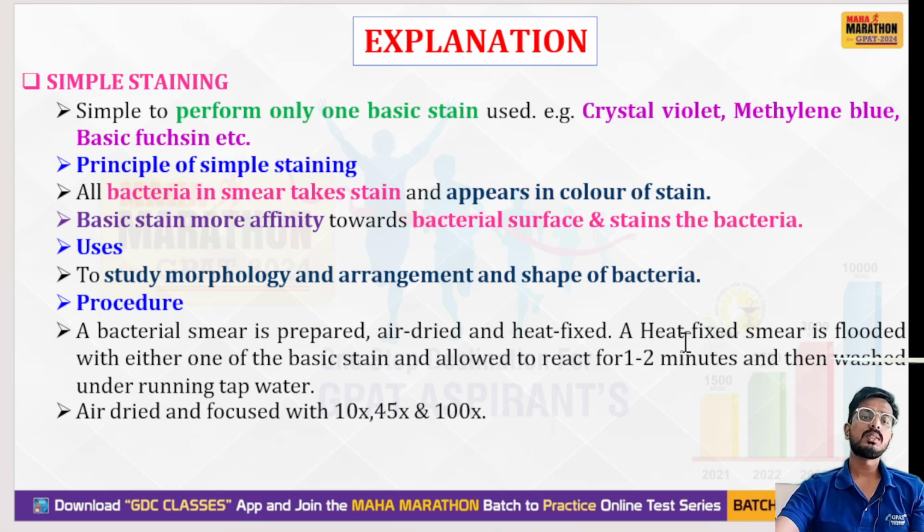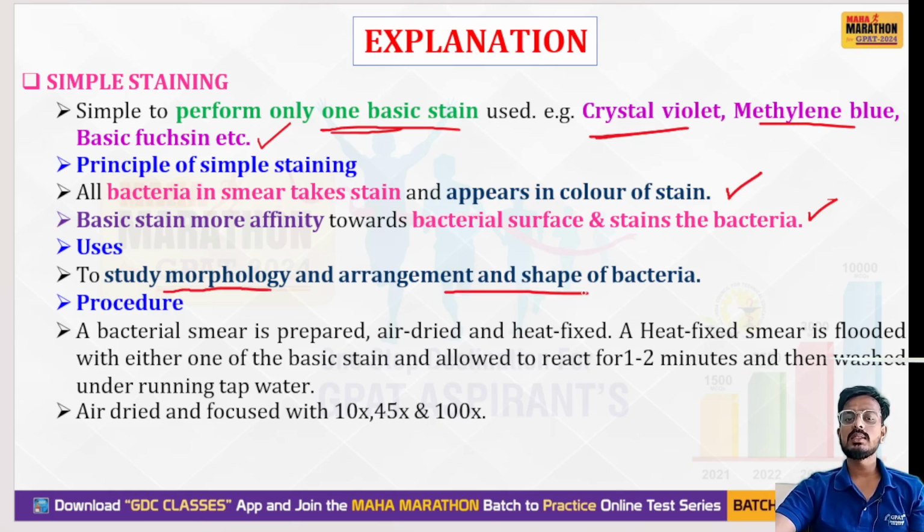In simple staining you perform only one basic stain, that is either crystal violet, methylene blue, or basic fuchsin. This is the principle of simple staining: all the bacteria in a smear take the stain and appear in the color of the stain. Basic stains have more affinity toward the bacterial surface. It is used for the study of morphology, arrangement and shape of the bacteria. It gives morphology information, how the bacteria are arranged, and the shape of the bacteria.